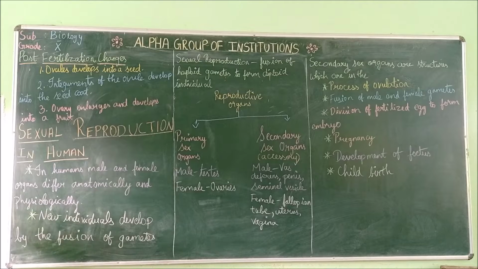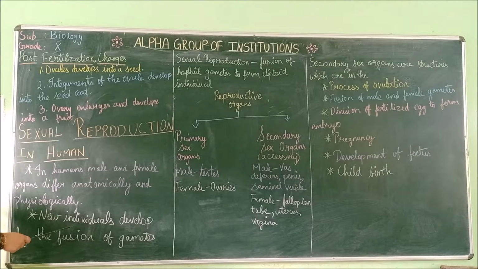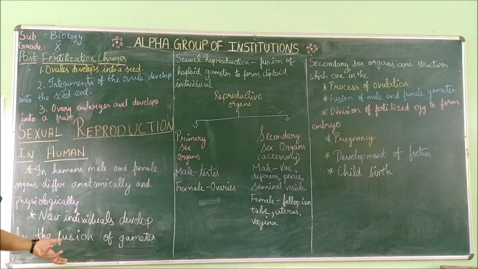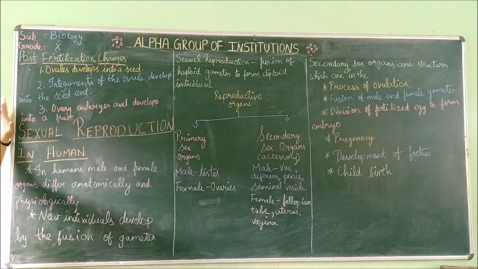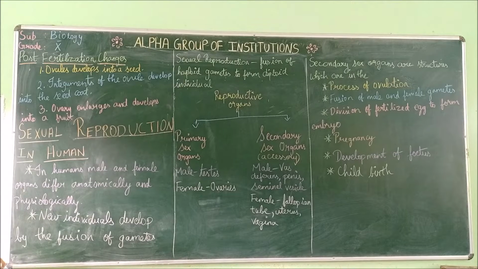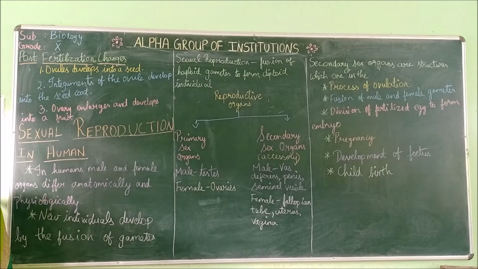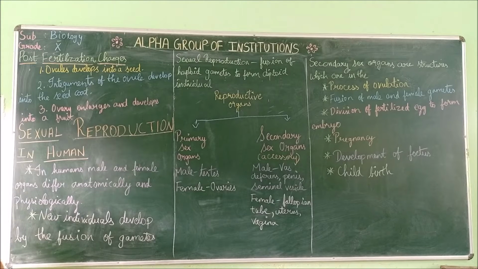We know the fusion of male and female gametes is known as sexual reproduction. So here also, to produce a new individual, the fusion of gametes takes place. In plants also, you saw the two sperm cells from the androecium, the pollen reaches the ovule and they fertilize, and double fertilization takes place. Likewise in humans also, the fusion of gametes takes place to form new individuals.